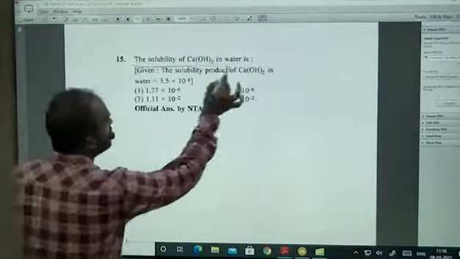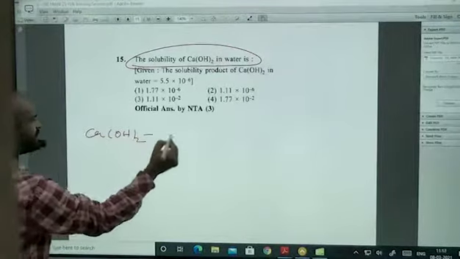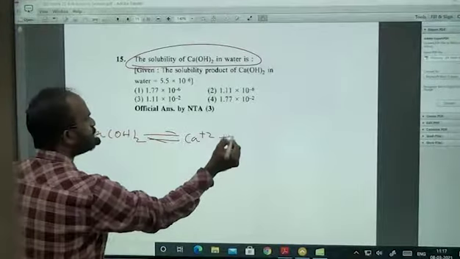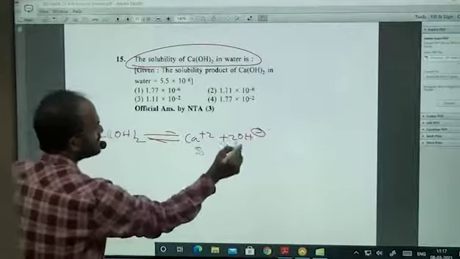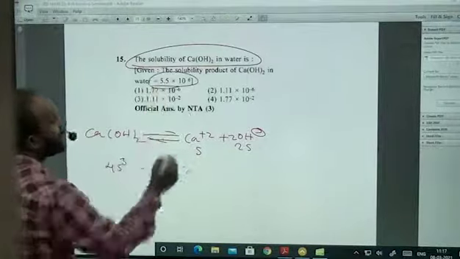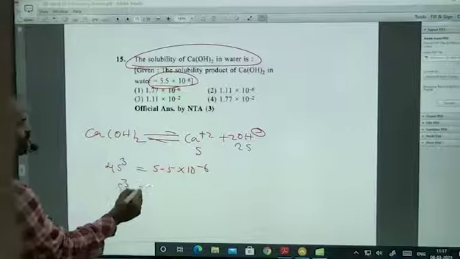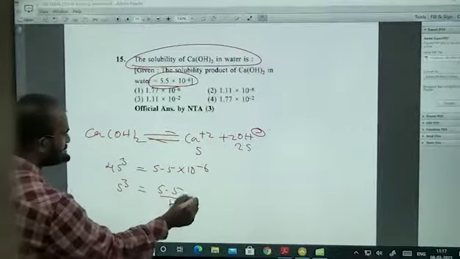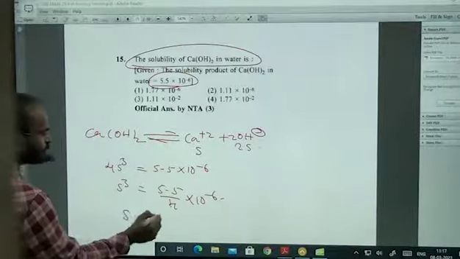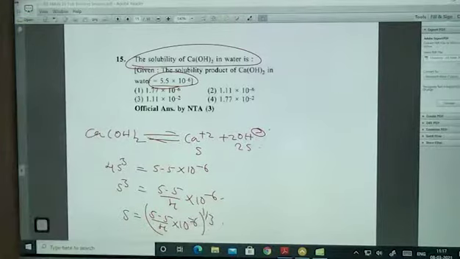Look at this: solubility of Ca(OH)2 in water. Ca(OH)2 gives rise to Ca2+ plus 2OH-. S, 2S, so 4S cube is equal to 5.5 into 10 power minus 6. S cube is equal to 5.5 divided by 4 into 10 power minus 6. S is equal to the cube root of 5.5 divided by 4 into 10 power minus 6. Got it? Simple calculation as it is.